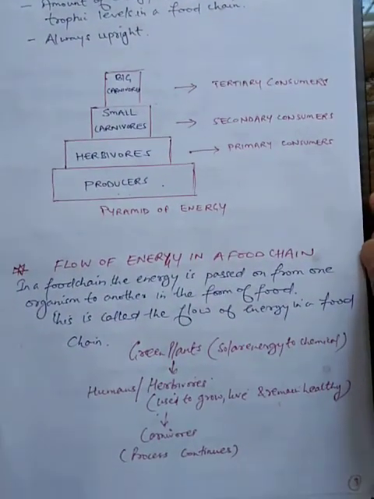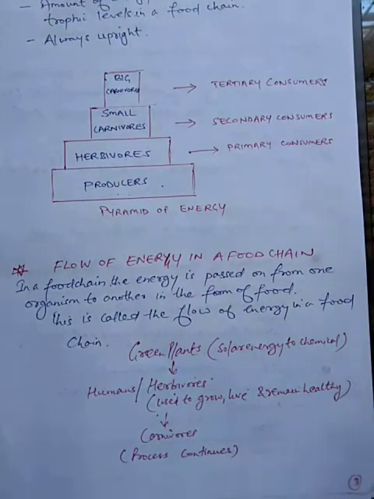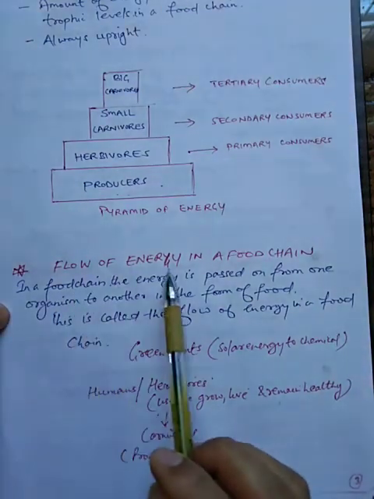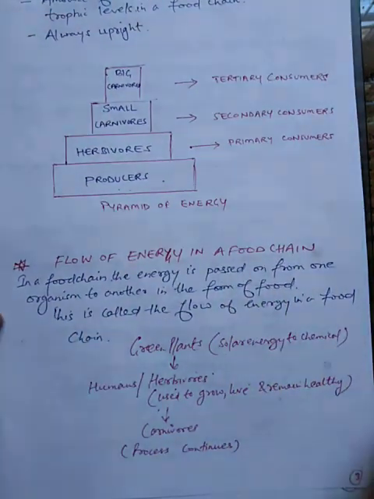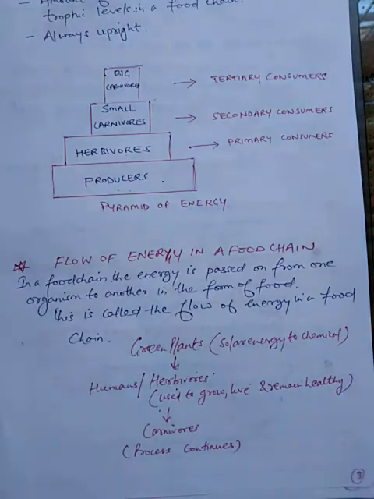Now students, we are going to discuss the other topic, that is flow of energy in a food chain. Now students, this topic is very easy. What we have to discuss here is, in a food chain, how the energy is being passed from one organism to another organism. Whenever there is flow of energy in a food chain, what happens?